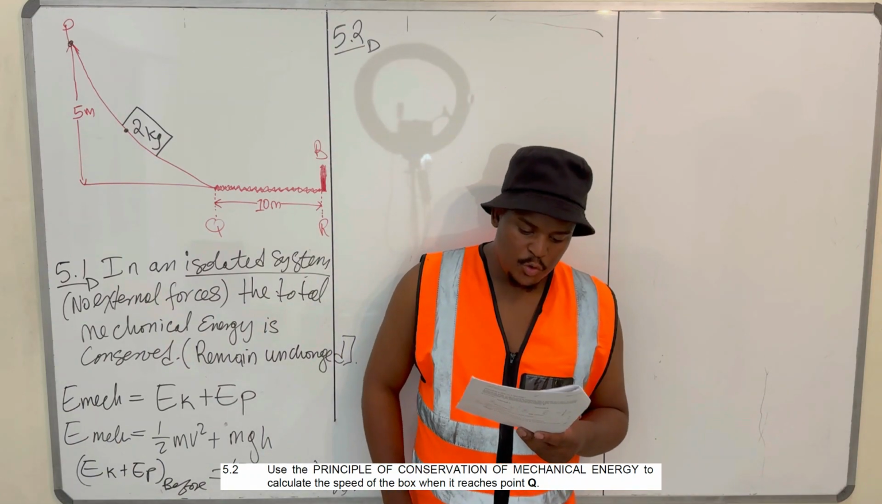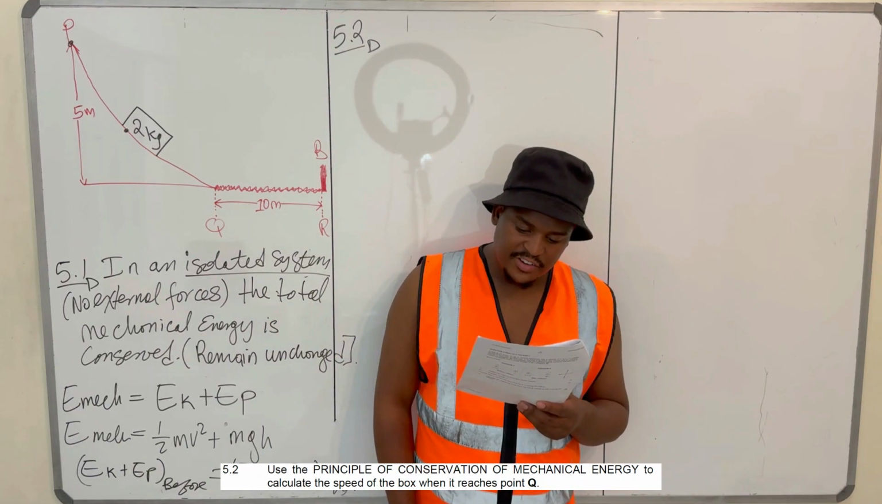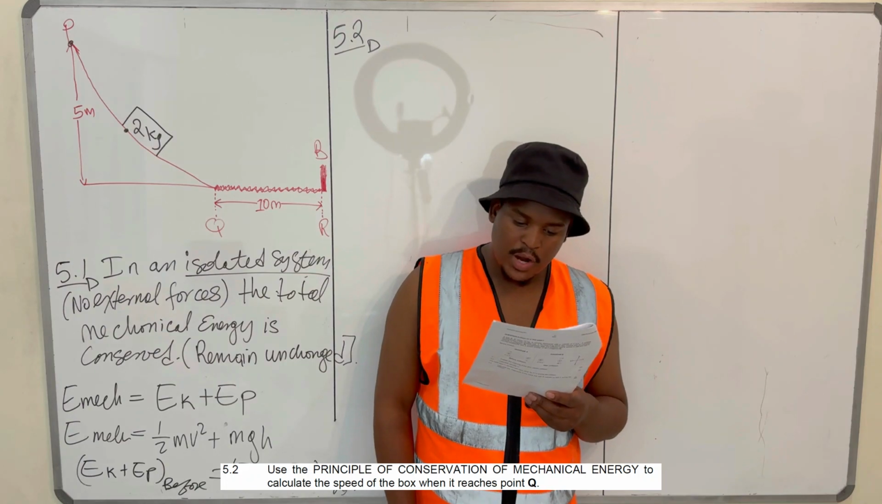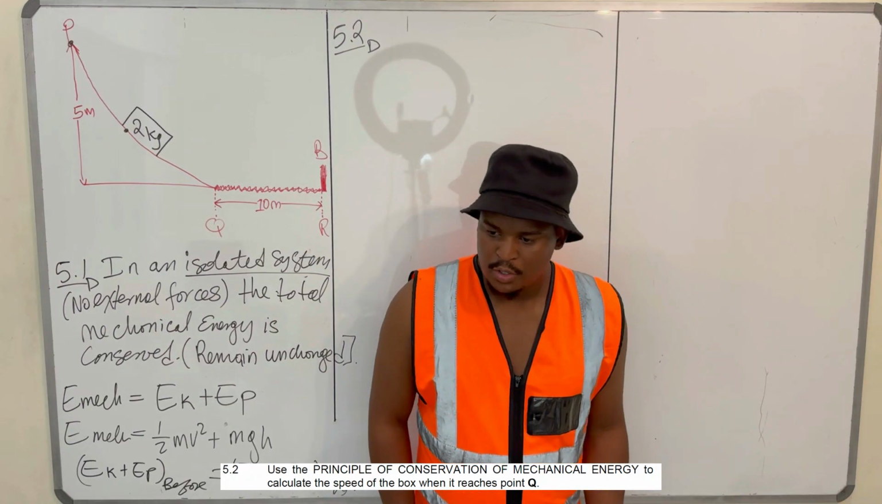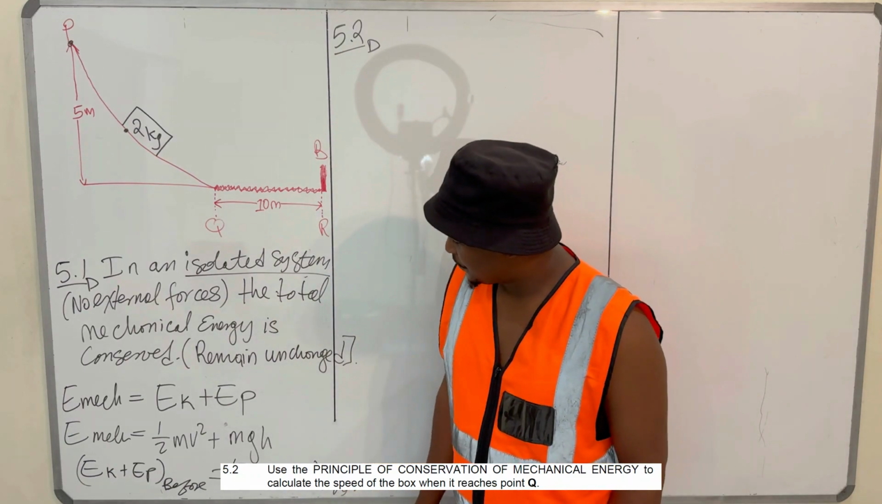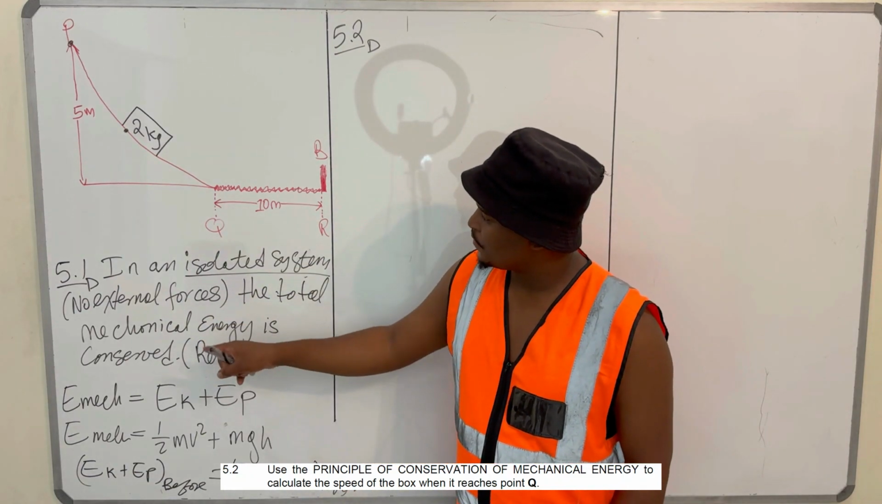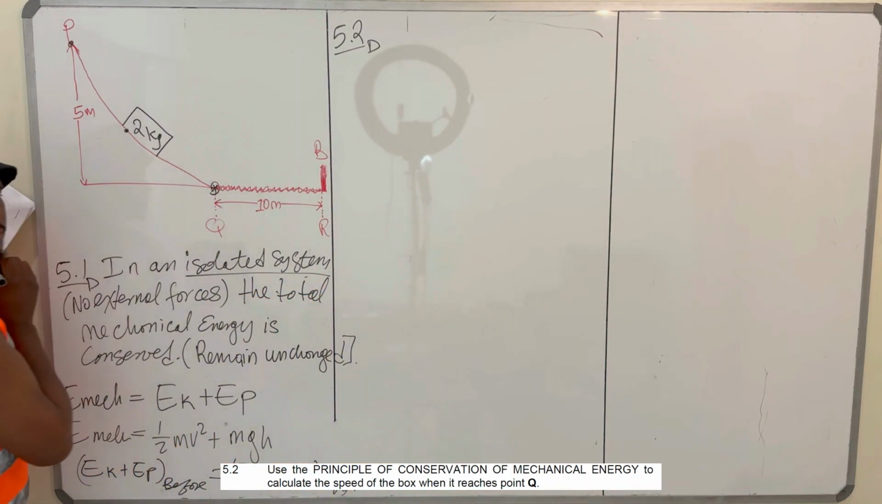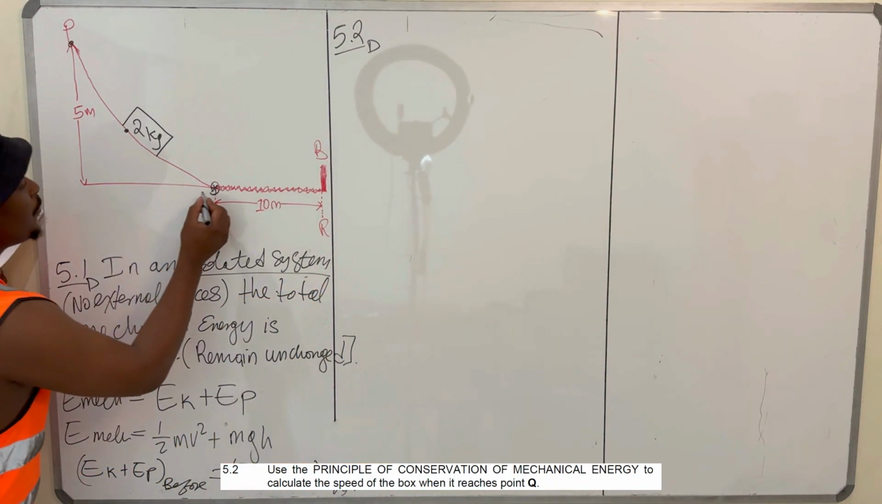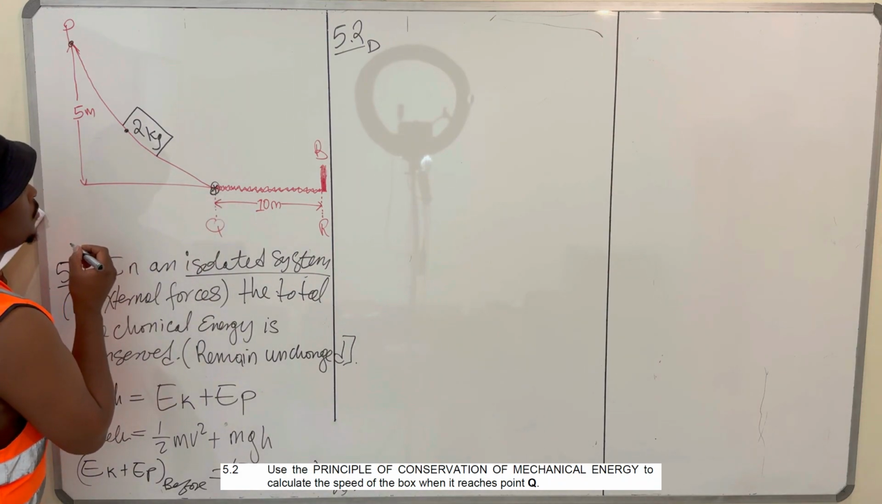They're saying, use the principle of conservation of mechanical energy to calculate the speed of the box when it reaches point Q. So, they want us to use this principle that we stated here to find the speed at point Q. Right? They want us to find the speed at point Q.